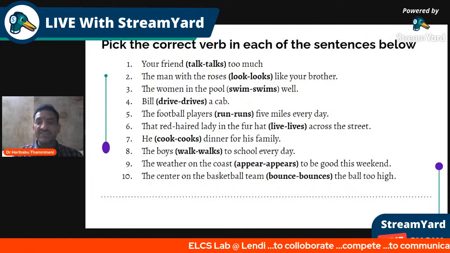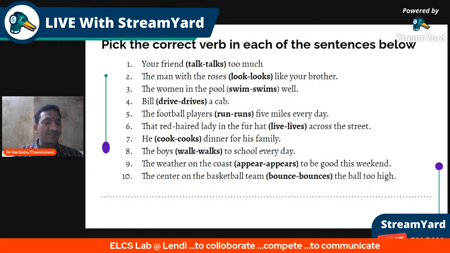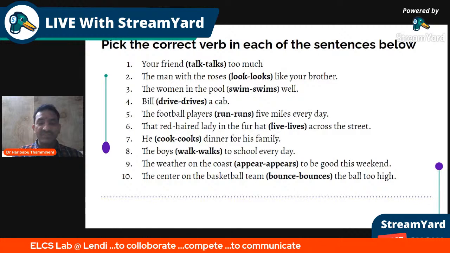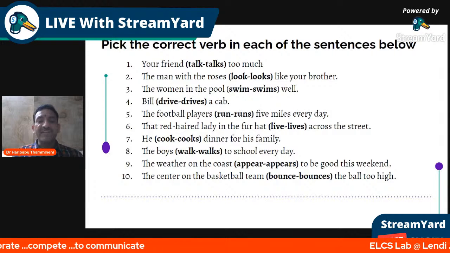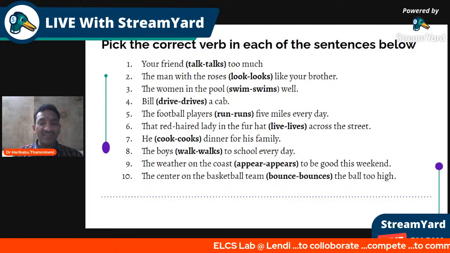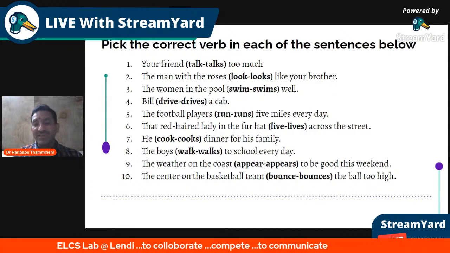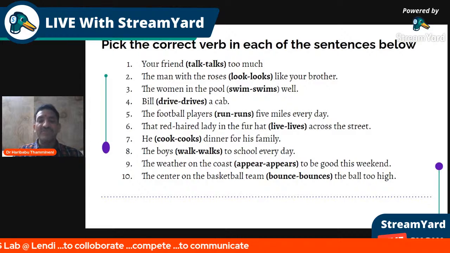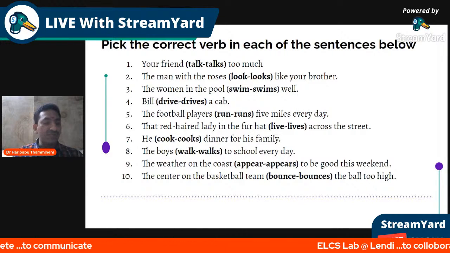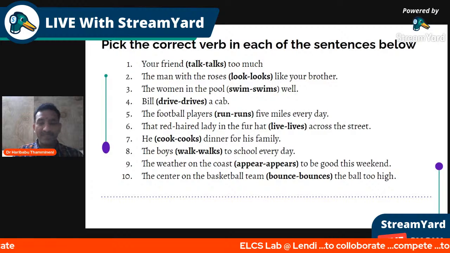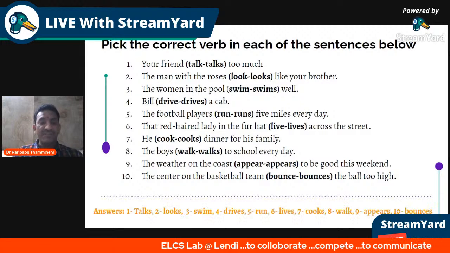The center on the basketball team. As rule 2 suggested, remove this prepositional phrase and then see the subject. The subject's number is understood. The center is one, is singular. So singular takes the singular verb. So the center on the basketball team bounces the ball too high. Absolutely. Saumya Pasupati did it well.